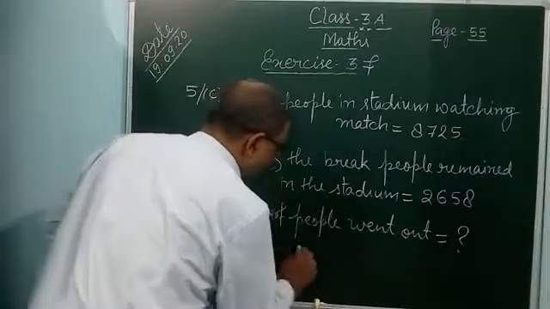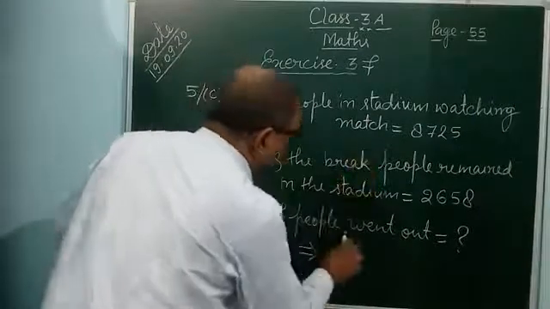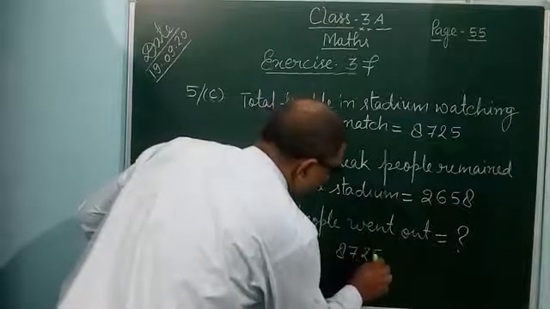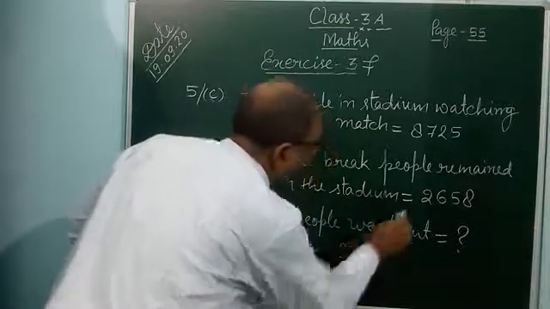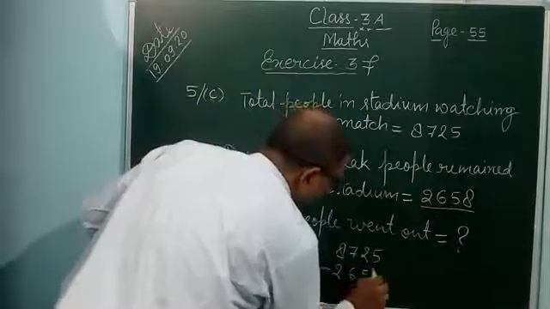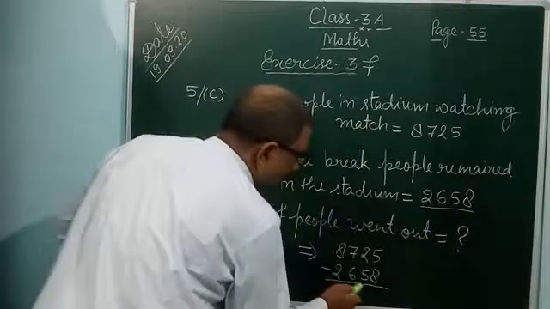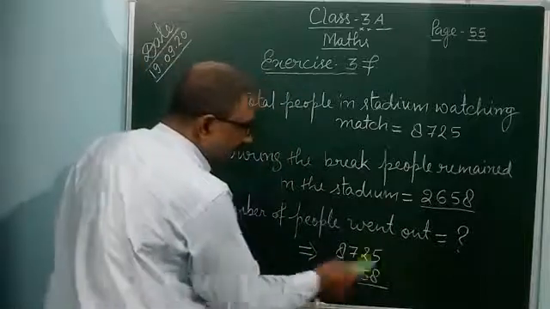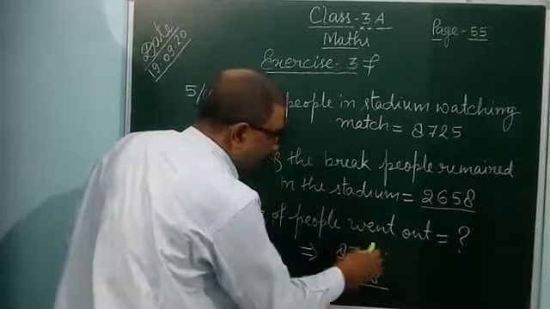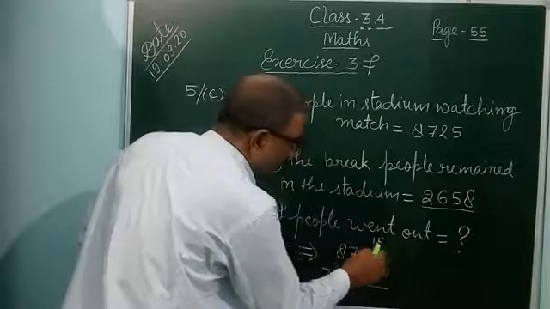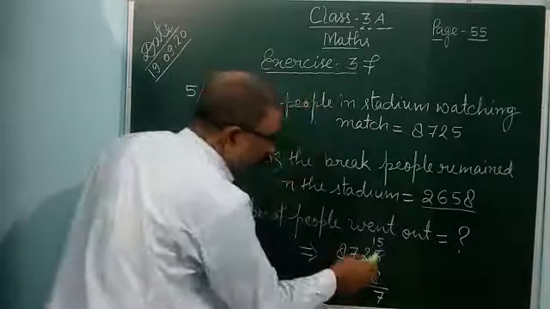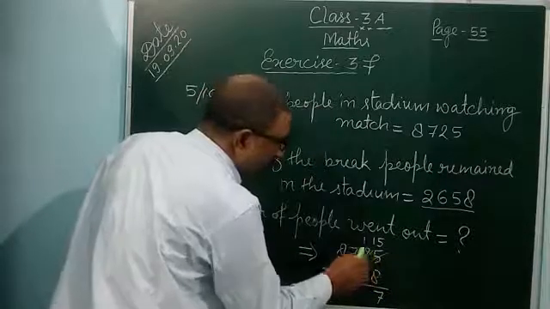So you can find the answer: 8,725 minus 2,658. 5 minus 8 cannot be subtracted because 5 is less. It will take a borrow from 2, it will be 15. So 15 minus 8 is 7, and 2 has given 1, so it will be 1 here.